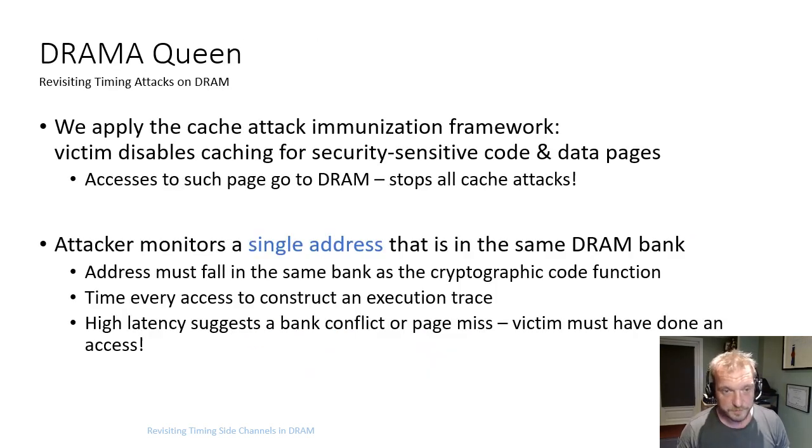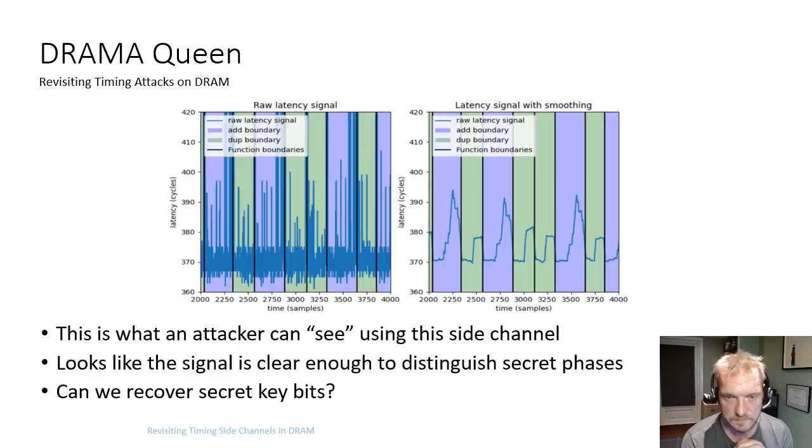So the attacker monitors a single address. We apply the attack immunization framework, the cache attack immunization framework. We expect to be perfectly immune from cache attacks, and the attacker now monitors a single cache line to monitor the DRAM bank conflict signal. So let's see if we see any secret-dependent latency patterns that the attacker sees. This is an example of a single latency trace that the attacker sees.